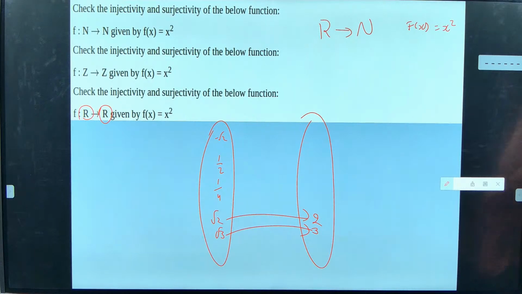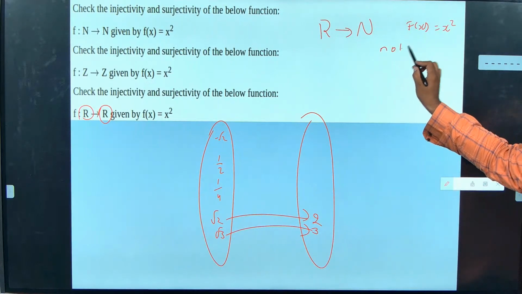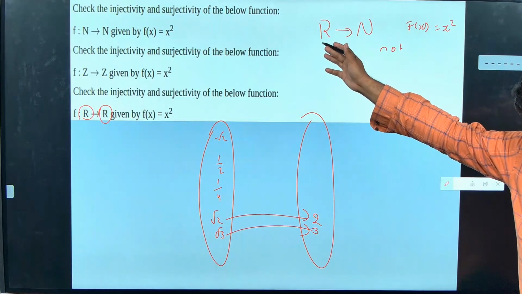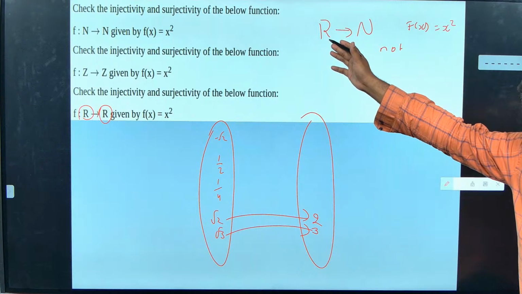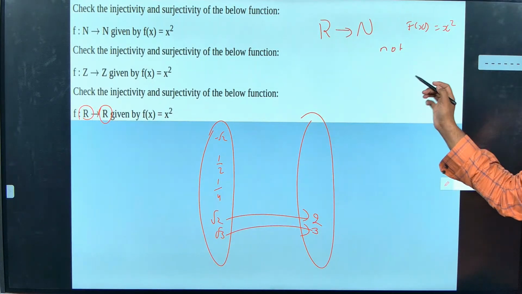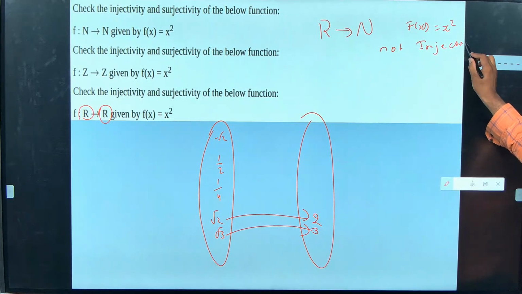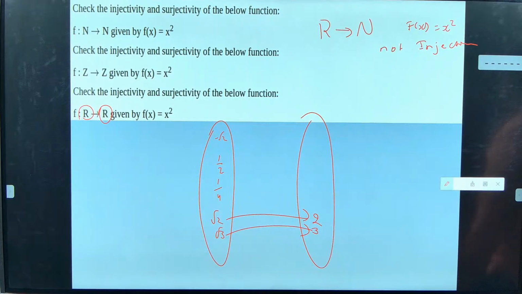No, no. Guys, think. Take some time. Think. First think about surjective. Sir, it will be not surjective, right? It will be not surjective. Why? Because in real number I am going to have the negative numbers. So definitely it is not injective. Not injective means many to 1. Correct? Not injective.